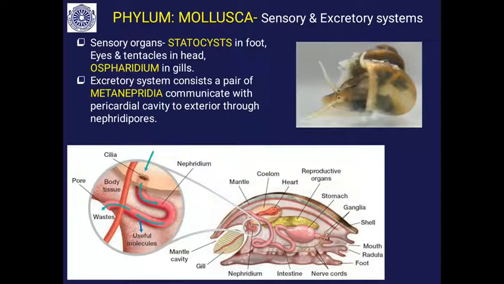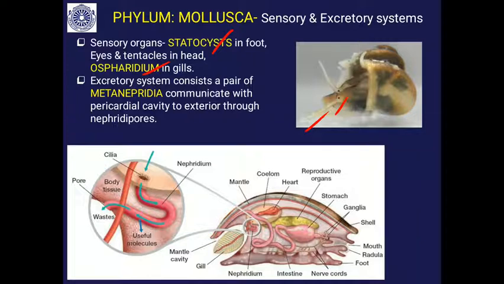Sensory system: well developed eyes, then the tentacle, a tactile sensory organ. Then there is a statocyst in the foot. It is a balancing organ. It maintains the equilibrium while moving. Then there is an osphradium, which we talked about already, that is present in the gills. These are the sensory organs.